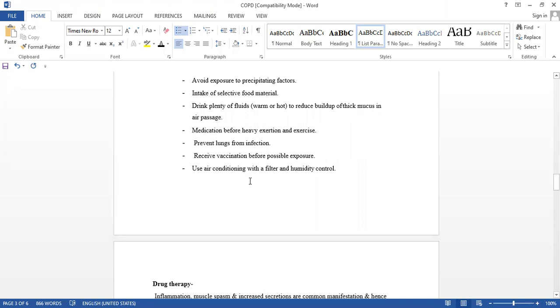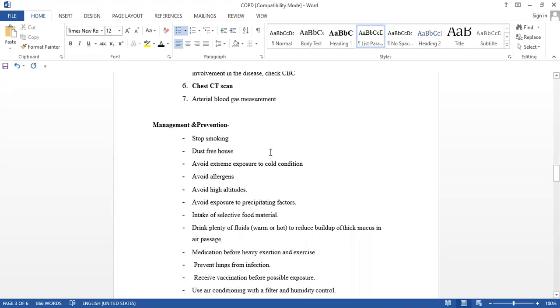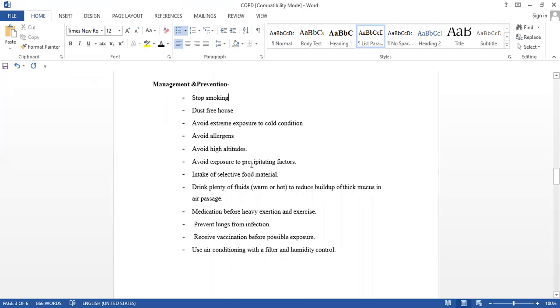If you are using air conditioning, then use it with a filter and humidity control. This is all about management and prevention. Okay. This is very simple. If you know the etiology, then we can write the management and prevention. Because if we know the causes, how to avoid them, we will write it down.